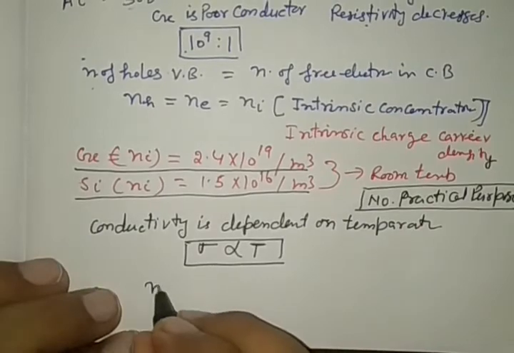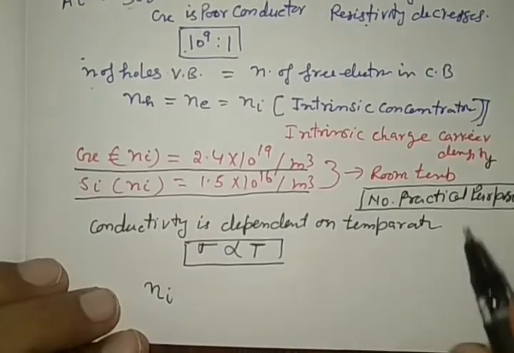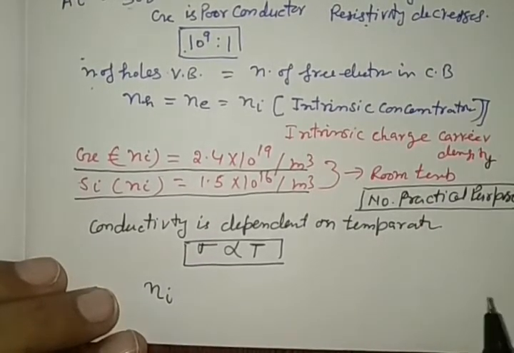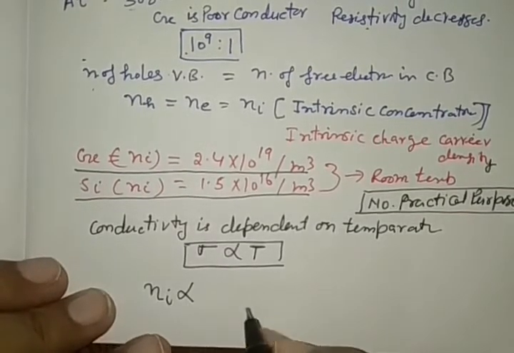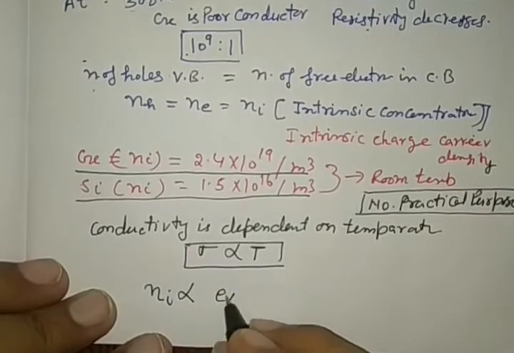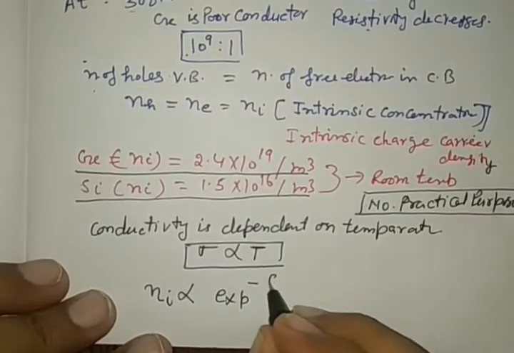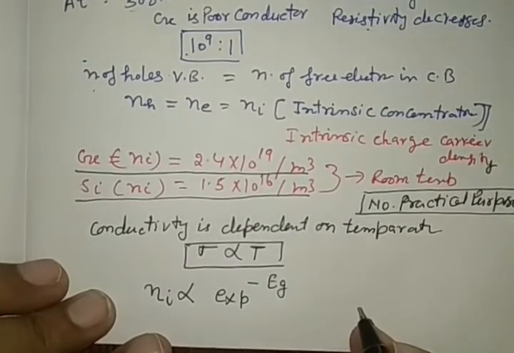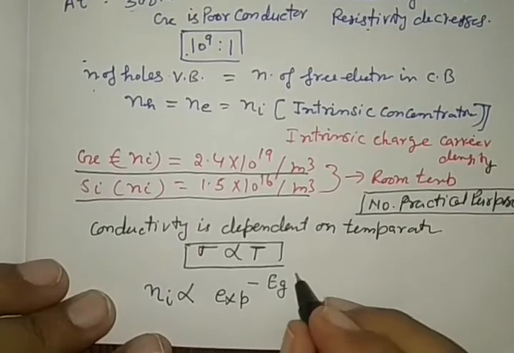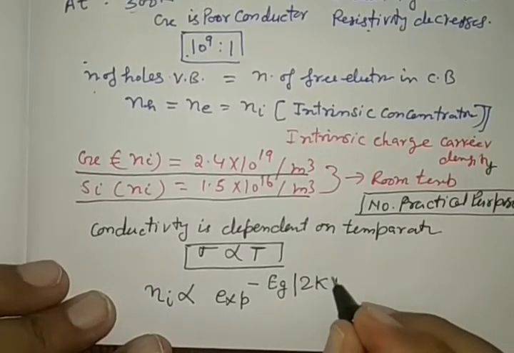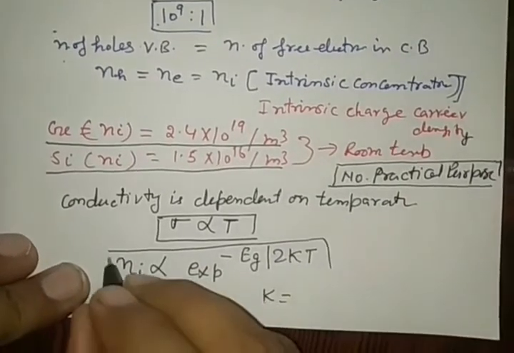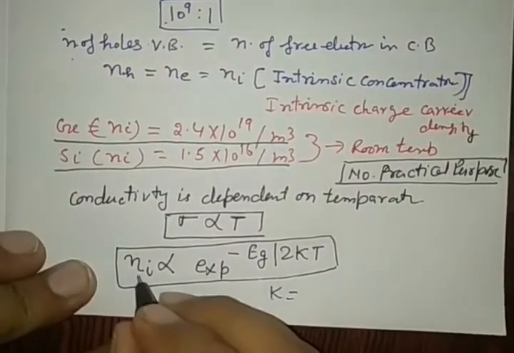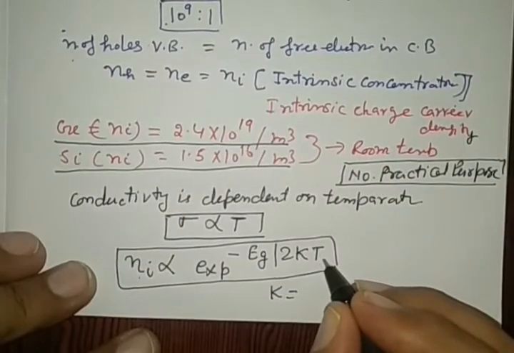So Ni, the intrinsic charge carrier density or intrinsic concentration, is also directly proportional to the exponential of minus energy gap between the bands divided by 2kT, where k is known as, see this formula, dependent on temperature. This Ni increases on increasing the temperature.